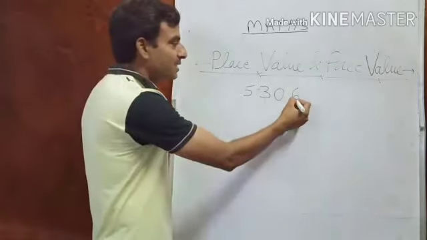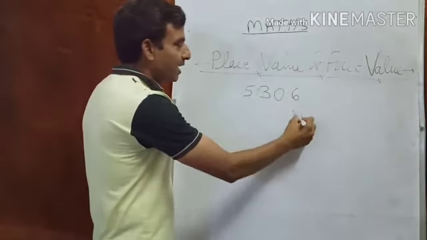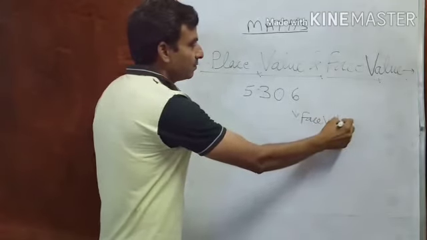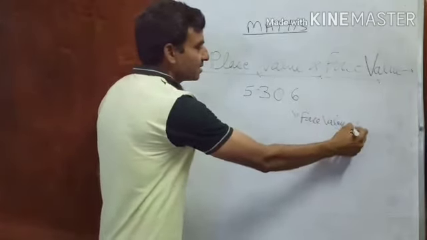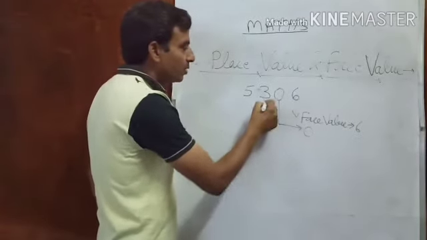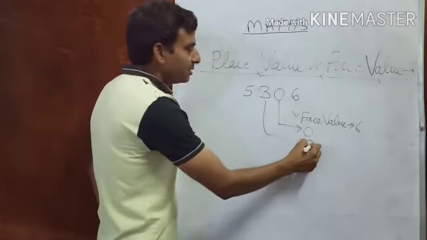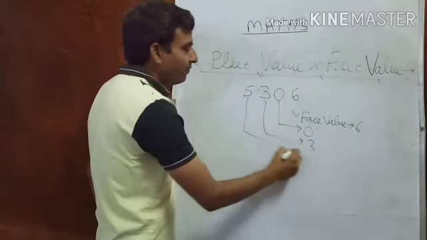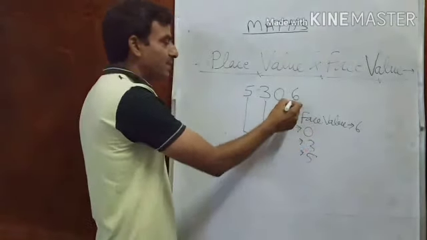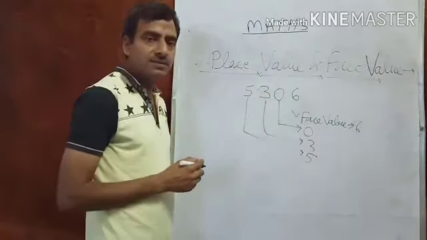Like 6, face value is 6. 0, face value is 0. 3, face value is 3. And 5, face value is 5. All face values are the same as the digit.